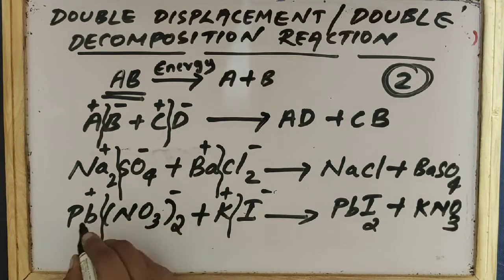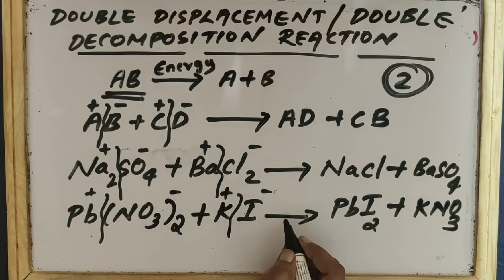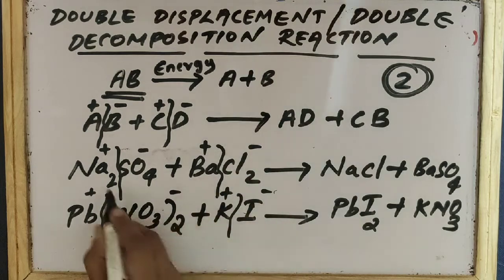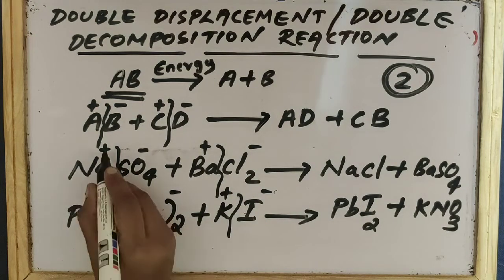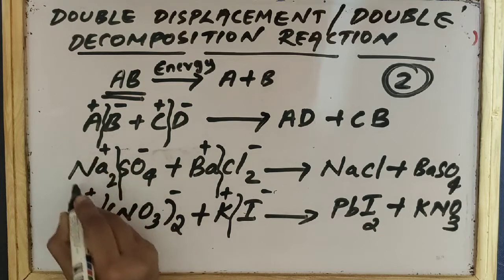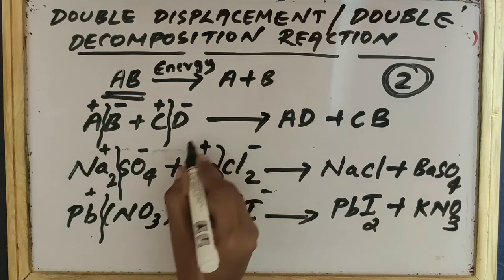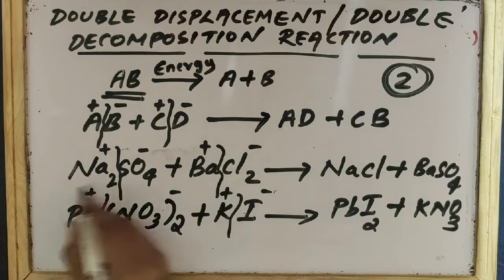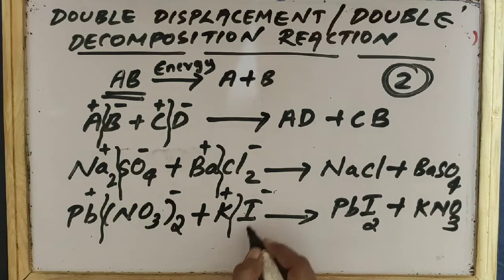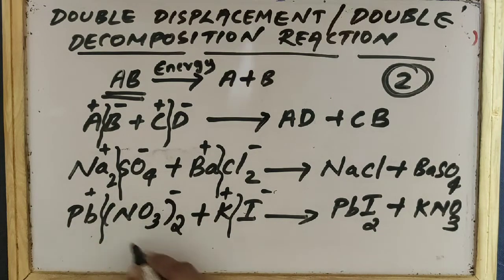What is the difference between a double decomposition reaction and a decomposition reaction? Only one difference is there. In the case of a decomposition reaction, only one decomposition will take place. In the case of a double decomposition reaction, two decompositions will take place. And these are known as what? Ions. This is the positive ion, not positive part. This is actually a positive ion, this is a negative ion, this is also a positive ion, and this is a negative ion. So what is happening here? Exchanging is taking place, right? This positive and this negative are combining, which means exchange of positive and negative ions is taking place.